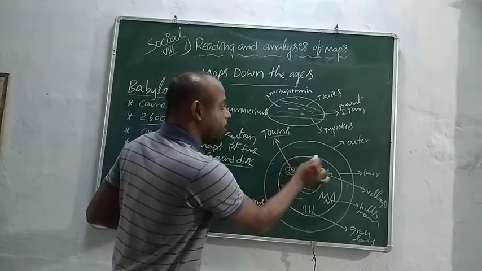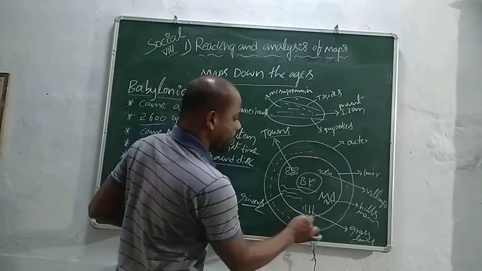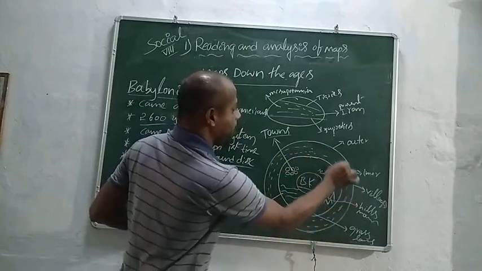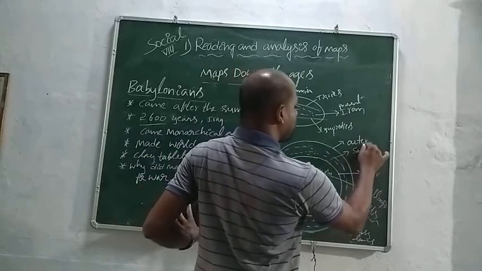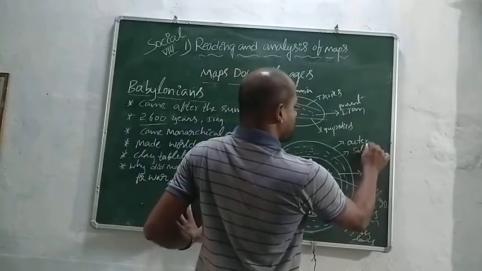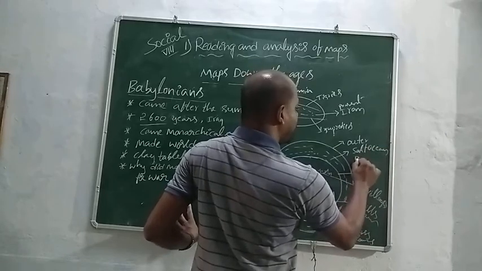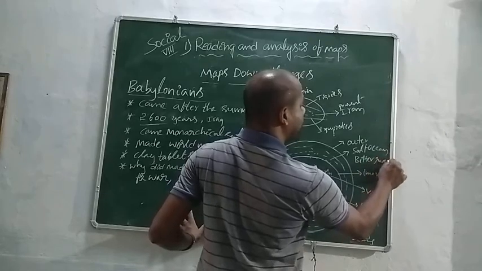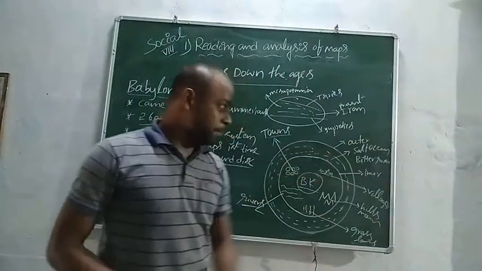The inner circle and outer space is surrounded by water. This water they called the salt ocean, or bitter river.